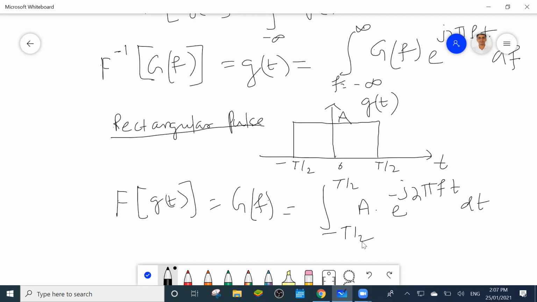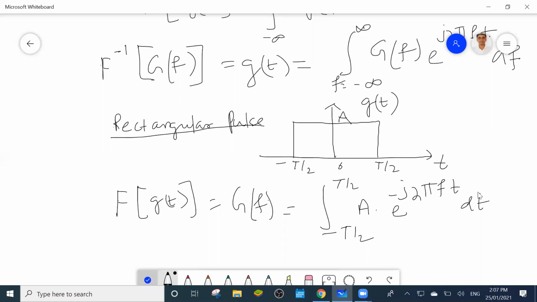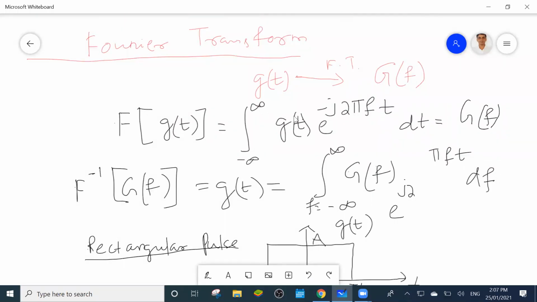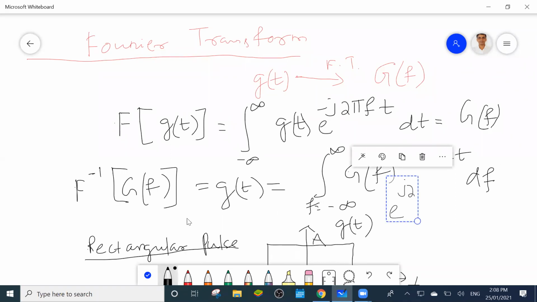So in place of g of t, I put A, and the limit changes from minus T by 2 to T by 2, because g of t exists only there. Anyone who got the answer, you have to integrate and find out.